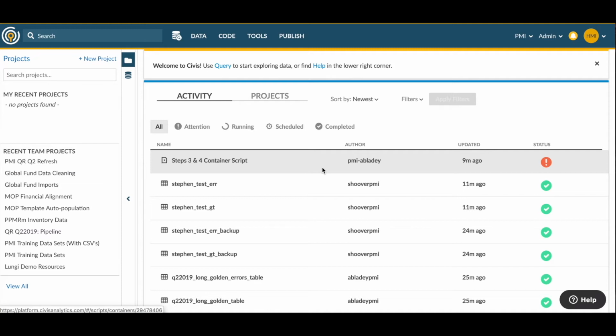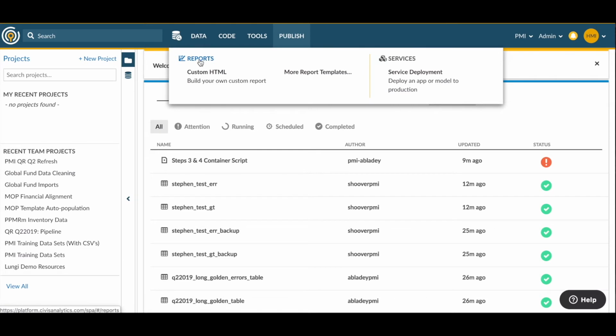Okay, so let's get started by navigating to the quarterly report. Feel free to follow along at home so you start to get familiar with the tool and get a sense of where things are and how to navigate around. From the home page of mDive, you're going to go up to the top and select the Publish menu and navigate to Reports.